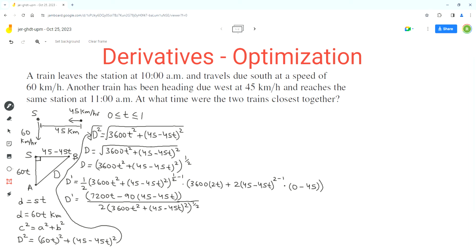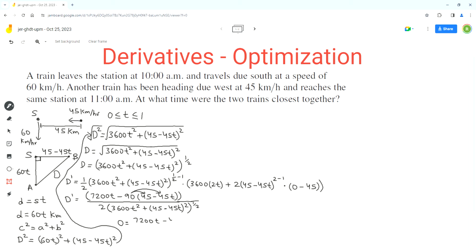Now we have to find the t values where the tangent is horizontal. So we should set the derivative equal to 0. So we get 0 equals. Now we can simplify the numerator. In the numerator we can distribute the 90 into the parentheses. So we get 7200t, and then 90 times 45, which is equal to 4050.